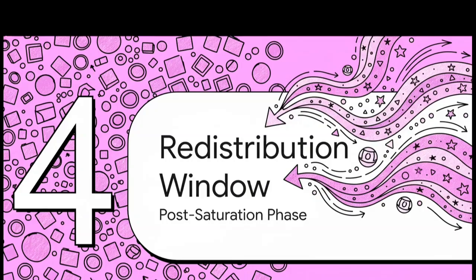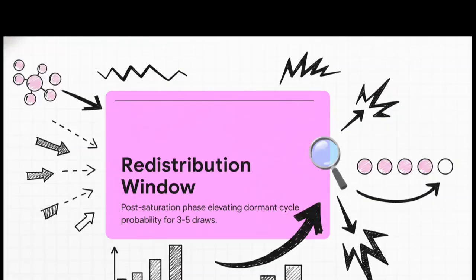Let's jump into section 4, the redistribution window. So the crucial point is what happens next? What occurs when the environment becomes completely saturated like that? The system automatically shifts into a defined response known as the redistribution window. The model dictates that immediately after a multi-cycle cluster, like that crazy one on May 12th, the system gets mathematically forced into a post-saturation phase.